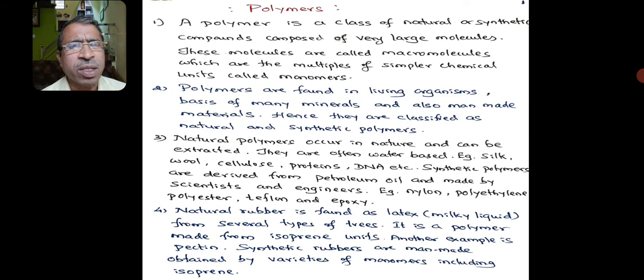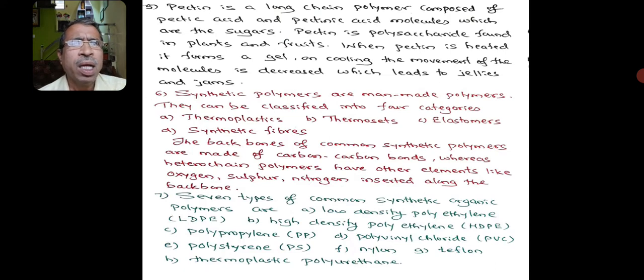Another example is pectin. Synthetic rubber is man-made, obtained from varieties of monomers including isoprene. As we know, starch on hydrolysis gives amylose and amylopectin. So pectin is a polymer which is basically a sugar.